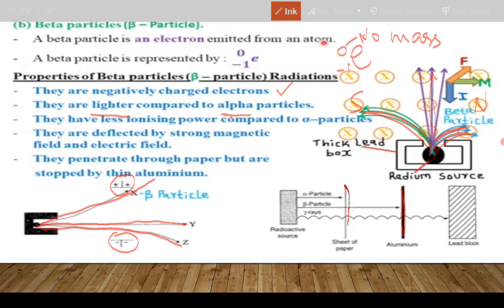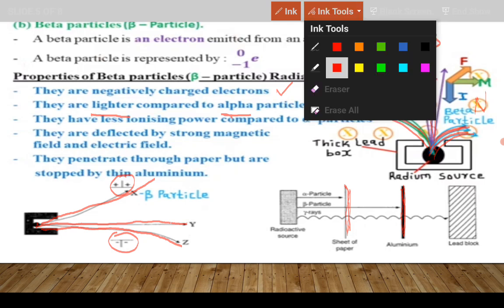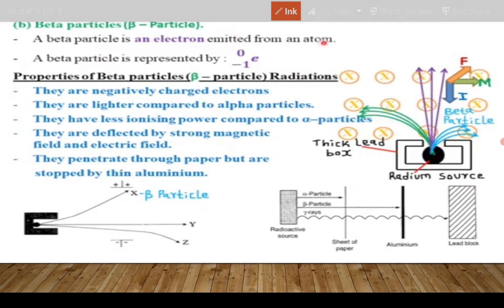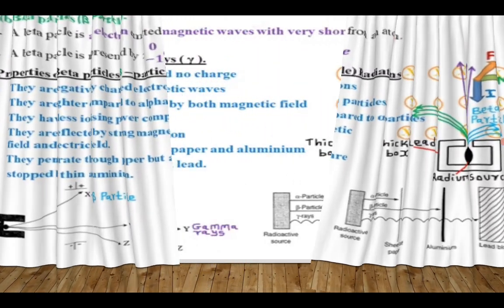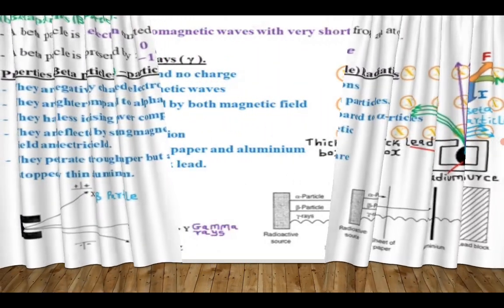They'll pass through paper quite all right, but they'll be blocked by aluminium foil. So they penetrate through paper but are stopped by thin aluminium. Make sure you know these properties of beta radiations. All right, would like to proceed to look at the gamma rays.